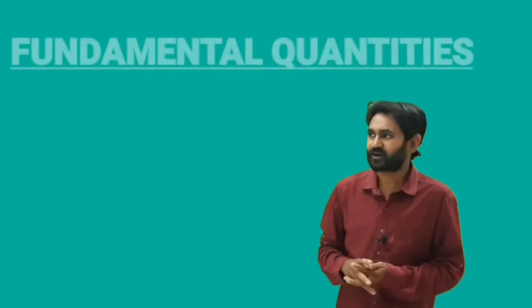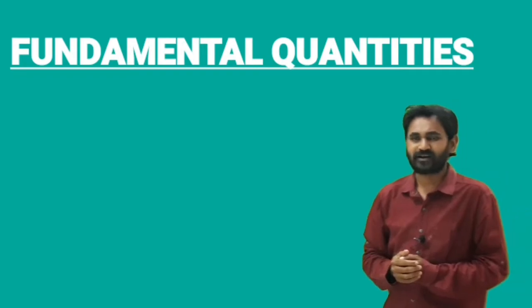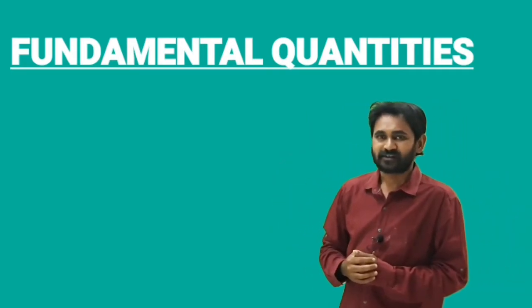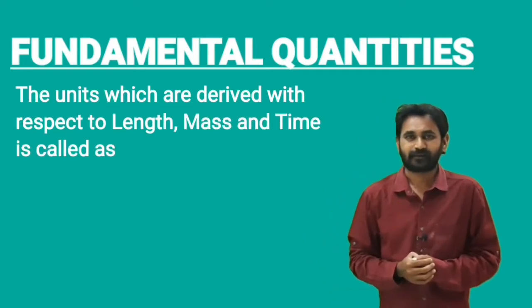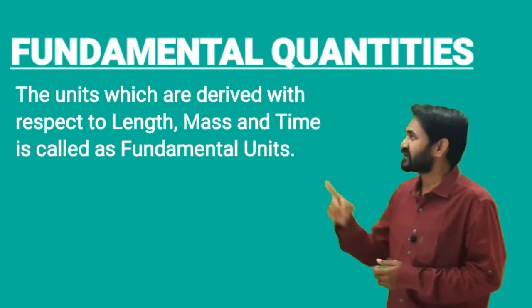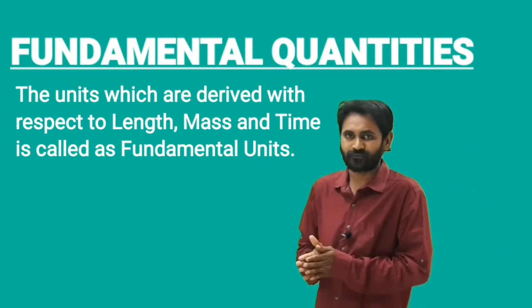And let's go for some of the basic fundamentals, that is fundamental quantities or fundamental units. What are fundamental units? The units which are derived with respect to length, mass and time are called fundamental units. Let us take the example of length.